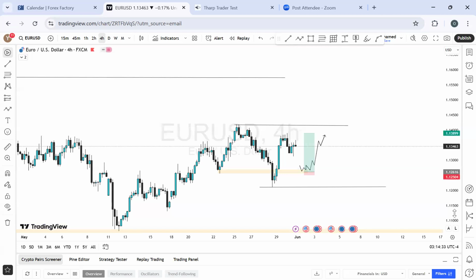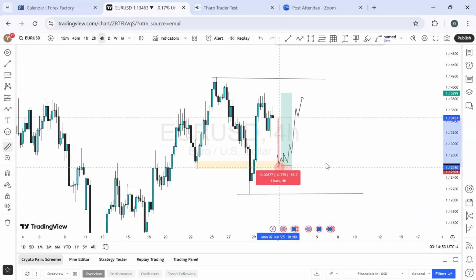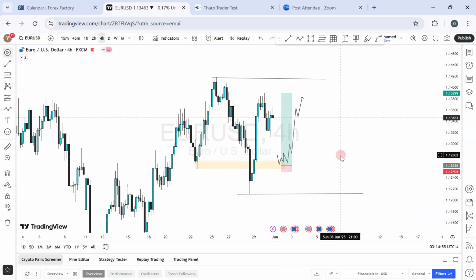We've seen a series of fair value gaps and a version of fair value gap right here, creating higher highs, created lower low. We're seeing a shift of market structure. Basically, we're expecting the change of character and all of that. But right here we have just the inversion of fair value gap zone, which I'm expecting the price to stay down here. This is about 87 to 90 pips on average before I expect a buy.